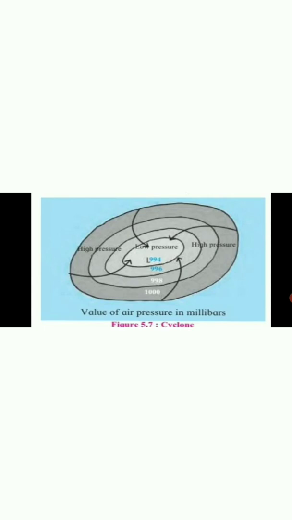Now let's learn about its direction. Due to the rotation of the earth, the cyclonic winds in the northern hemisphere move in an anti-clockwise direction, whereas in the southern hemisphere they move in a clockwise direction. That means the direction of cyclones is different in the two hemispheres. See in the figure. In the northern hemisphere it blows in an anti-clockwise direction, and in the southern hemisphere in a clockwise direction.